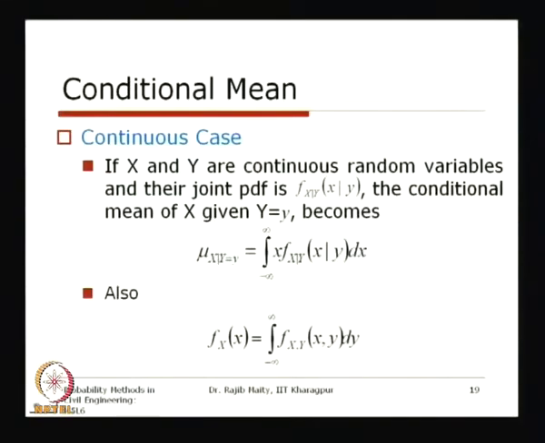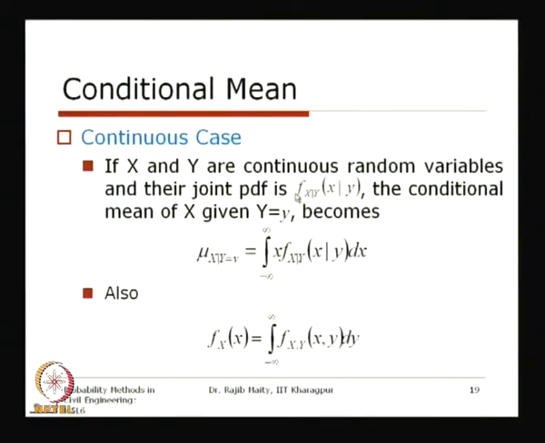Now we will start the same thing for the continuous random variable. If x and y are continuous random variables and their joint density is f(x, y), this is a mistake earlier, it should be x comma y.